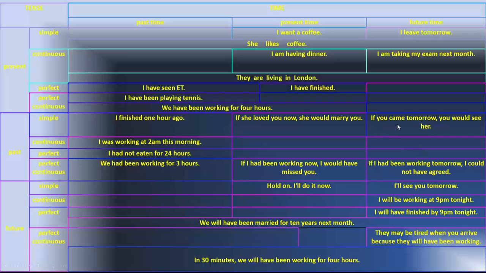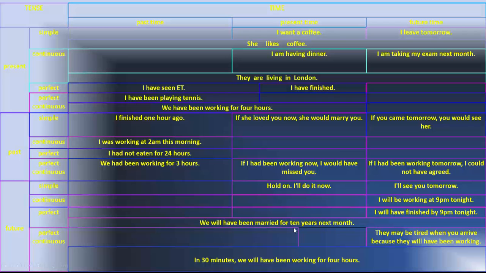For the future, if you came tomorrow, you would see her. This is the conditional. Maybe we'll take them later. We'll discuss them later. Conditionals called if. Conditional if. Future, there is nothing concerning the past, except this part.